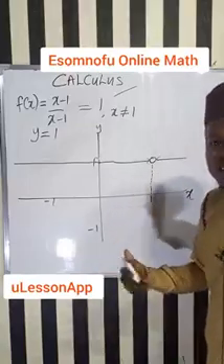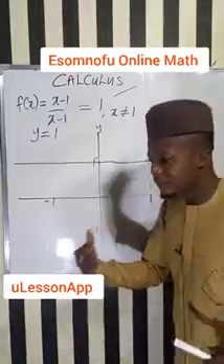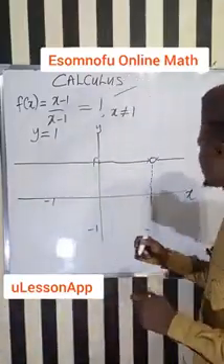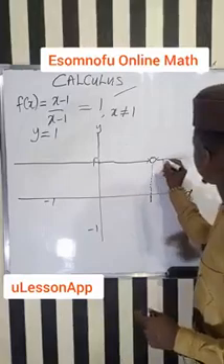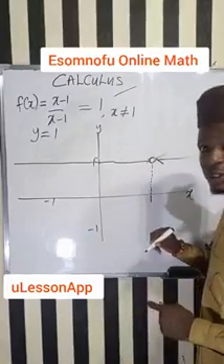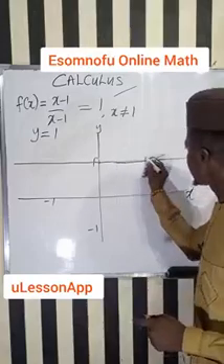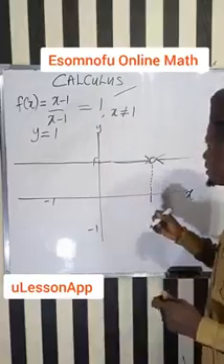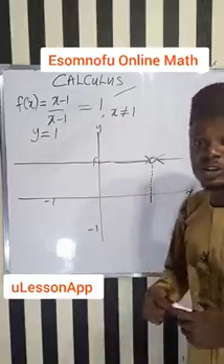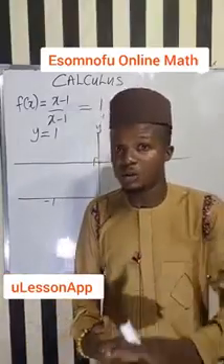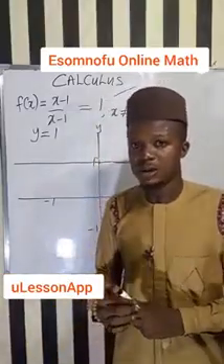So a limit is a value that you keep on getting closer and closer to, but you cannot achieve. For example, if you are coming from this side, you are getting closer and closer, but you cannot reach this point. If you're coming from this side, you cannot reach this point where I have made a circle here. So that's the limit. A limit is just a value that you can never achieve. You keep on trying to get closer and closer to it, but cannot get to it.